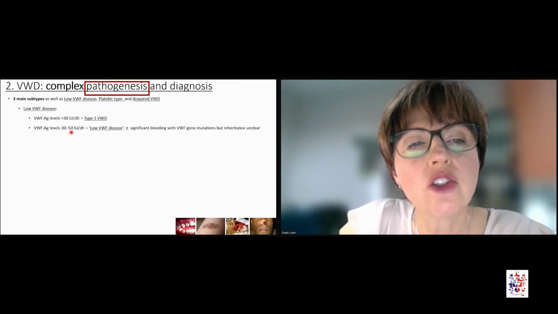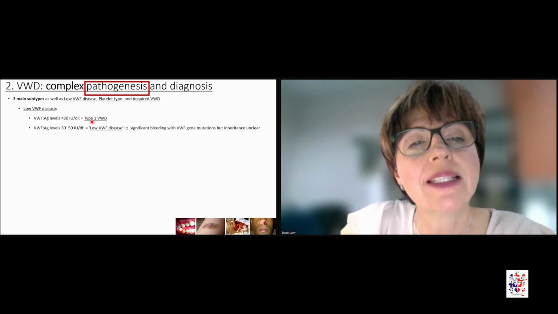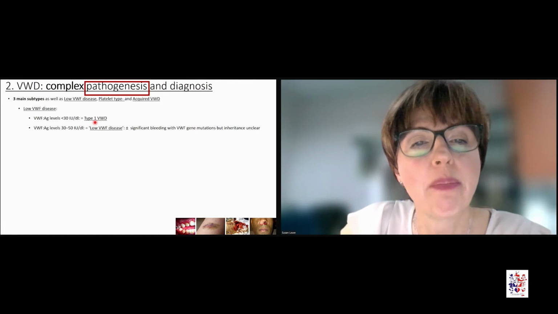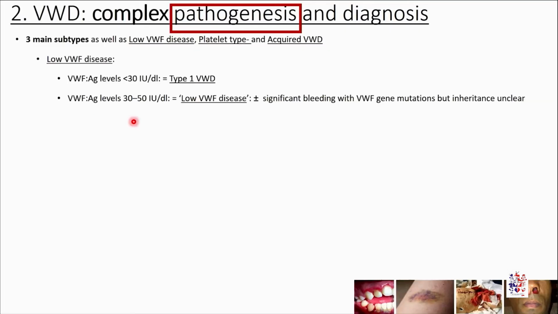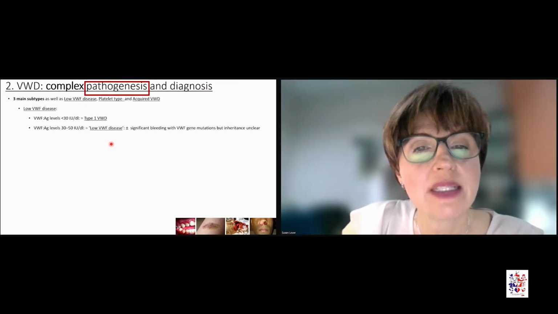So these individuals don't completely make the cutoff of being less than 30, which will result in the diagnosis of type 1 von Willebrand's disease. But von Willebrand's antigen levels that are in this range should result in the diagnosis of low von Willebrand's disease, as these individuals could manifest with significant bleeding disorders and should be treated as patients with von Willebrand's disease.